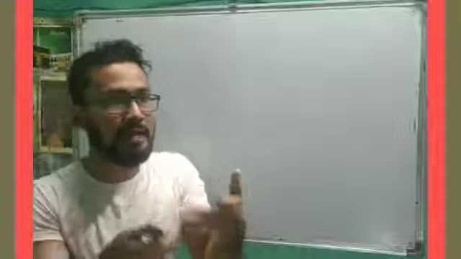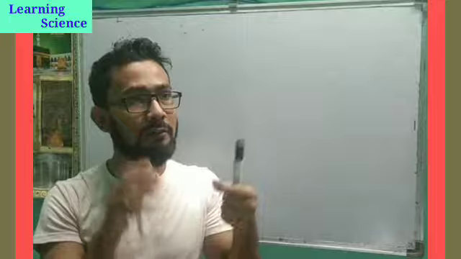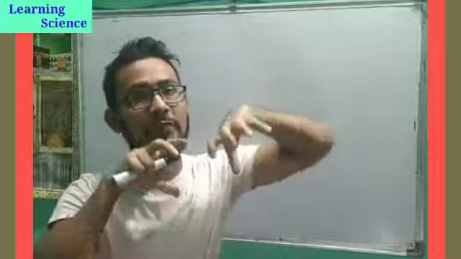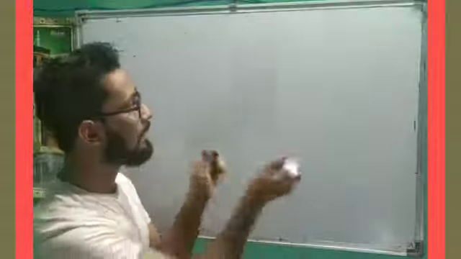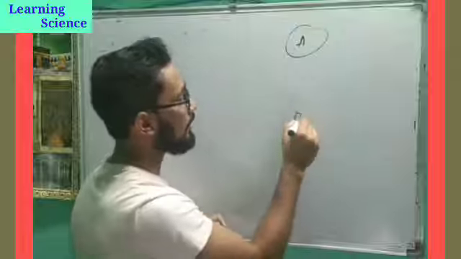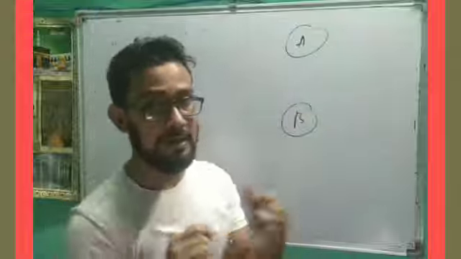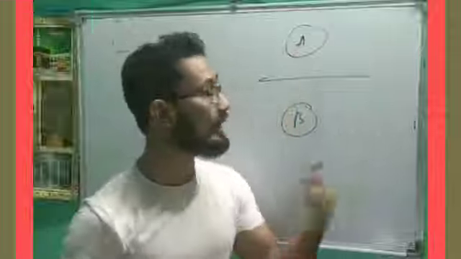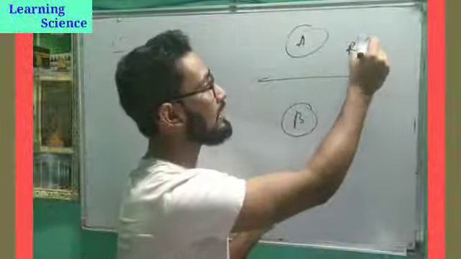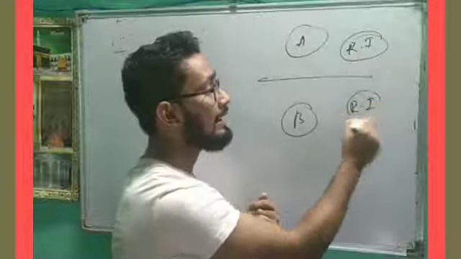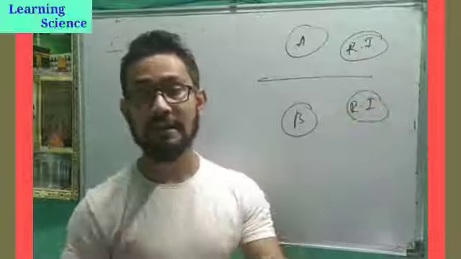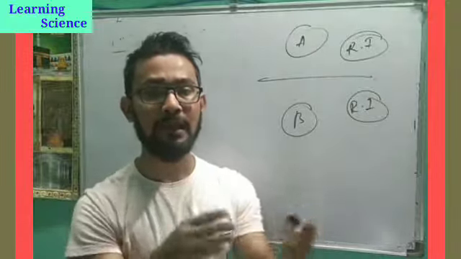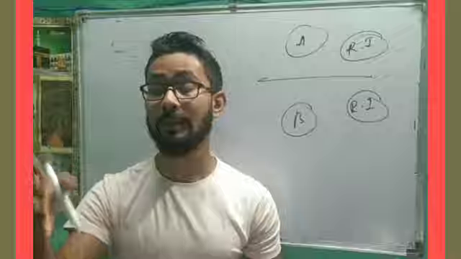Now, somebody may ask you what happens when light travels from one medium to another medium, and both media have the same refractive index. For example, take medium A and medium B. What will happen if light is traveling from medium A to medium B, and both have the same refractive index? What will happen with the light ray if light is traveling from one medium to another and both media have the same refractive index? What will happen?